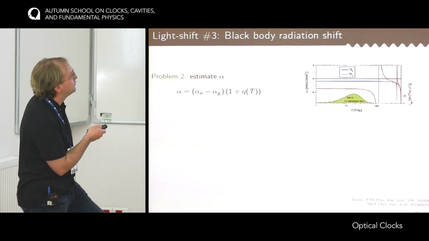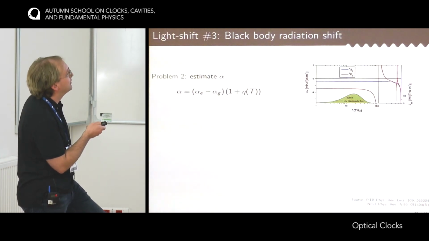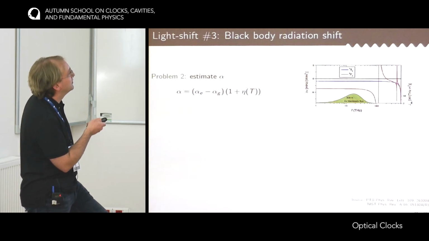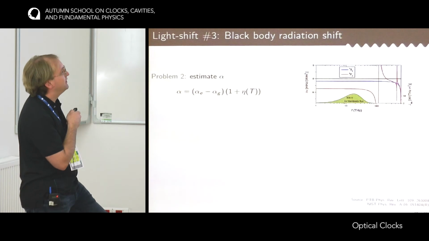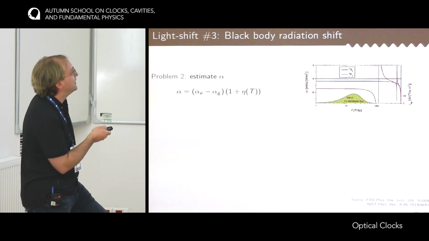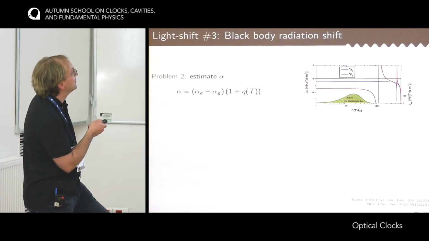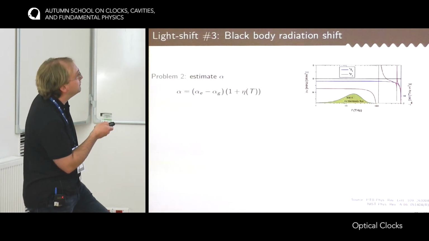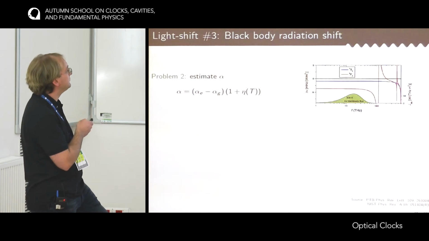So you can see that the black body is sufficiently low frequency so that the polarizability of the atoms in the main part of the spectrum of the black body is almost identical to the static polarizability of the atoms. But still, there is a correction to apply to the polarizability to take into account the dynamic part of the polarizability.